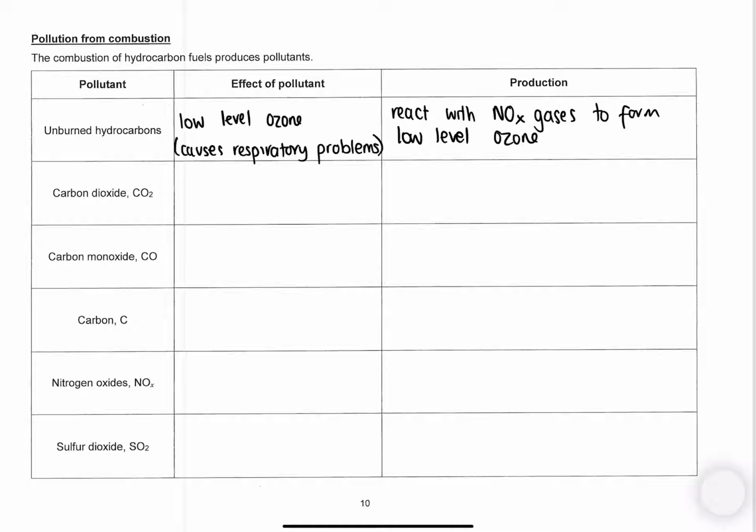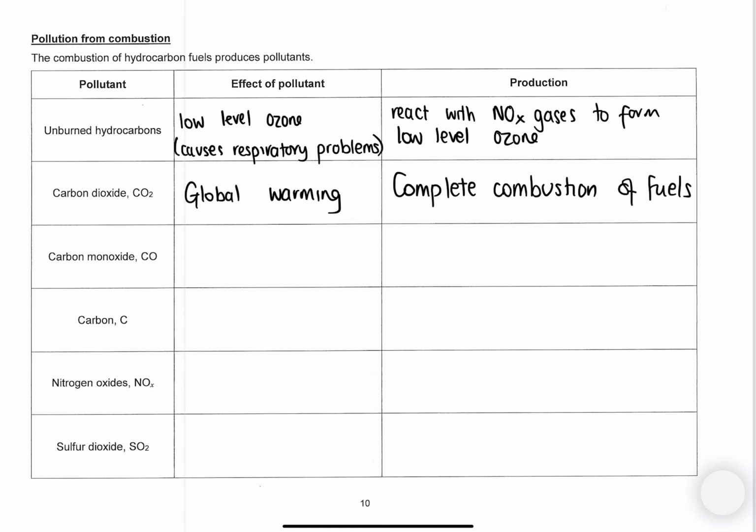Then we've got carbon dioxide, which we know causes global warming, and that comes from complete combustion of fuels. Then we've got carbon monoxide, which is a toxic gas, so it can kill us, and that comes from incomplete combustion of fuels.